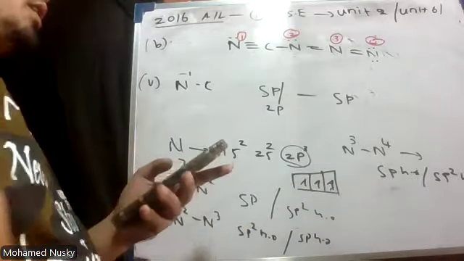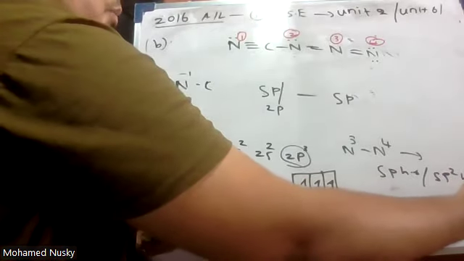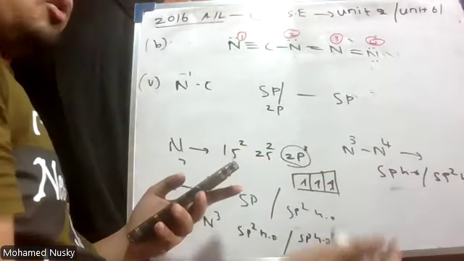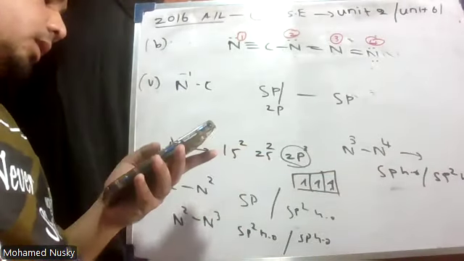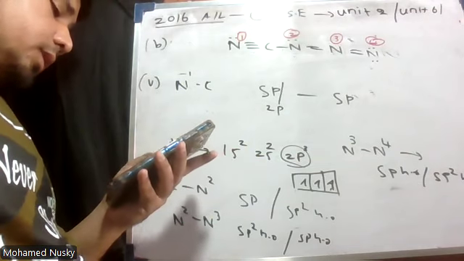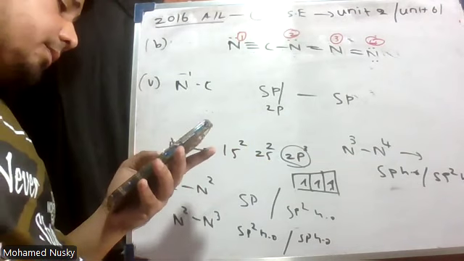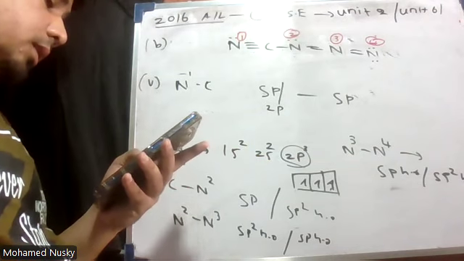Because this is a terminal atom, you can give 2p also. Instead of sp2 hybrid orbital, you can give 2p atomic orbital. Okay, that's the answer. Therefore, B part is also done. A part done, B part done.